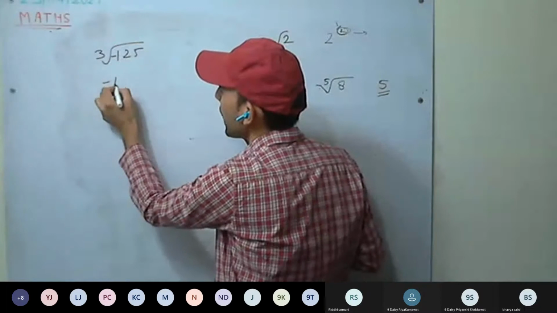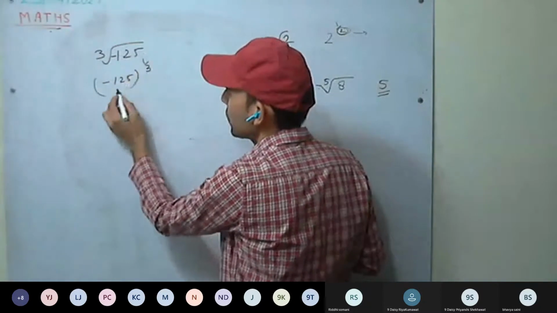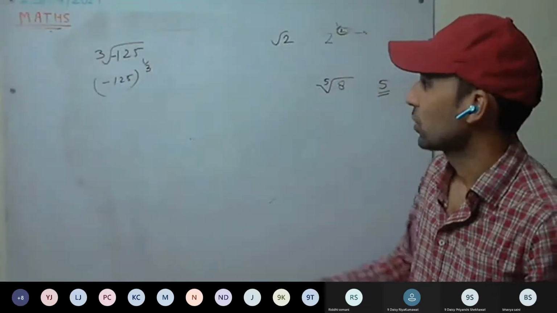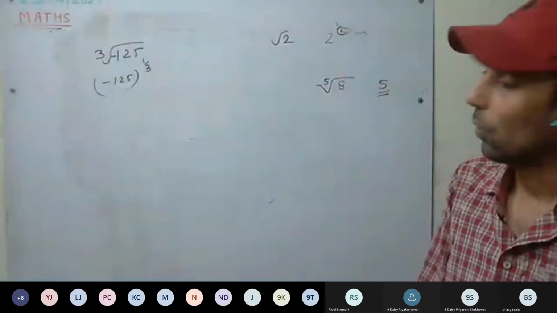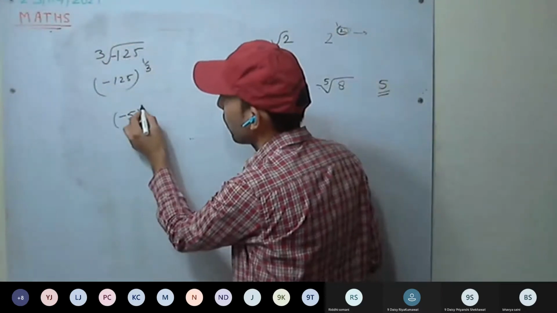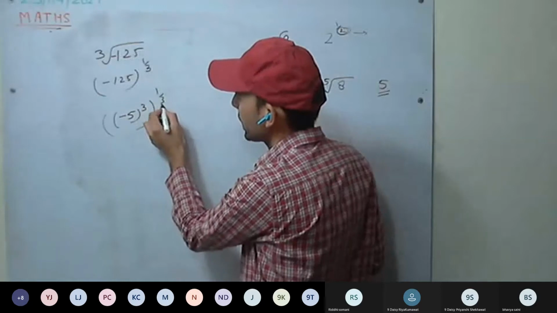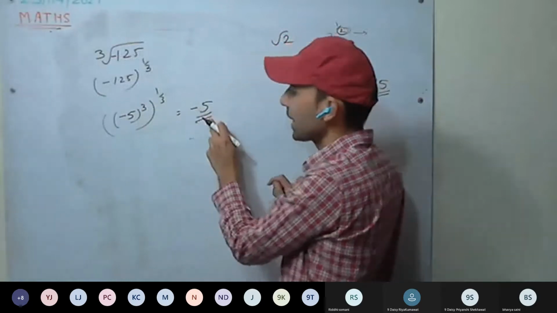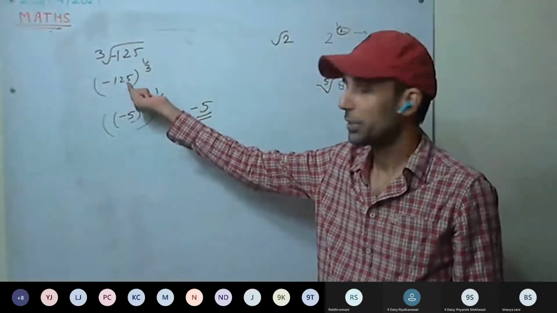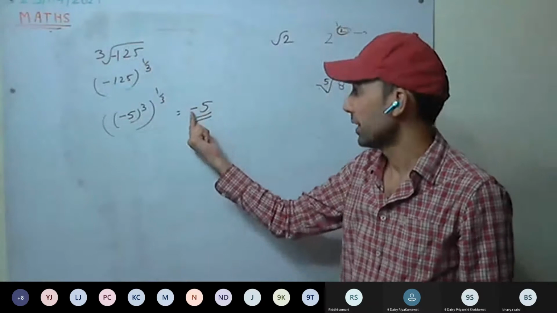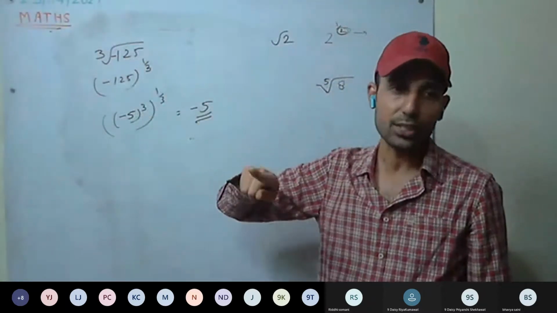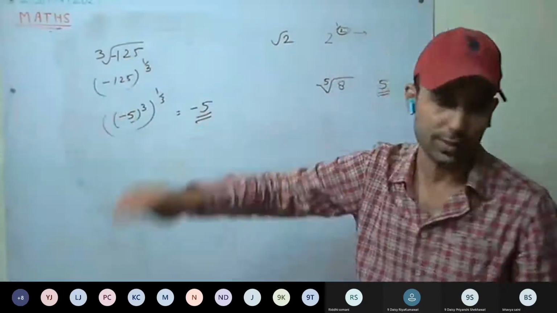It is minus 125 raised to power 1 by 3. So is it a positive rational number? No. So we can simply say it is not a surd. Or moreover, if we want to solve, it is minus 5 the whole cube raised to power 1 by 3. So we are getting minus 5. Again, minus 5 is a rational number. It is not a surd. It is not a positive rational number. So if any of the conditions is not satisfied, we simply say not a surd. We don't have to solve further.